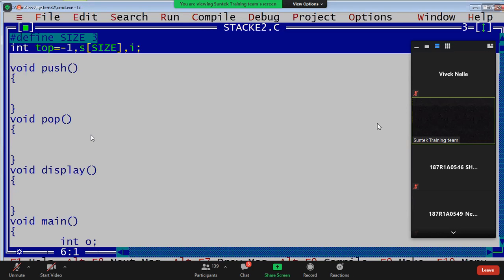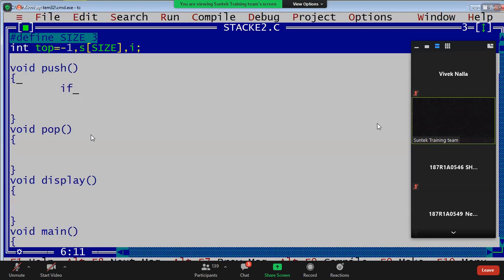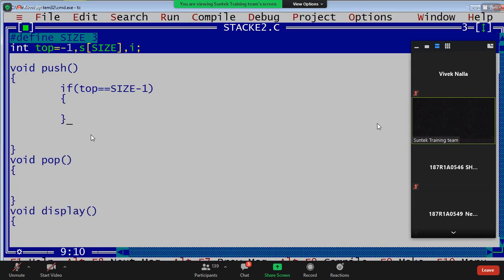First condition: whether space is there or not, you have to check it. How do you know whether space is there or not? If it is not full, space is there. Are you following, guys? If it is not full, space is there. If it is full, no space, right? First of all, check if space is there or not. How to know? If top equals size minus 1, then it is overflow, then no space.